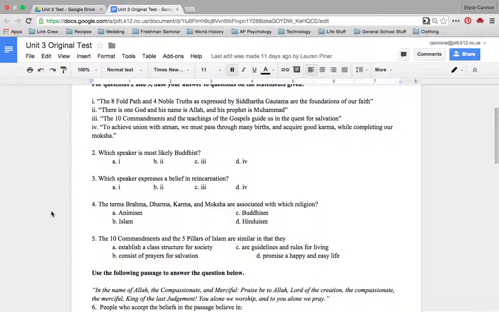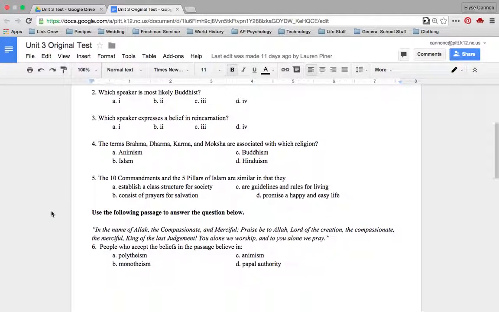Number 4. The terms Brahma, Dharma, Karma, Moksha are associated with which religion? A. Animism. B. Islam. C. Buddhism. D. Hinduism.